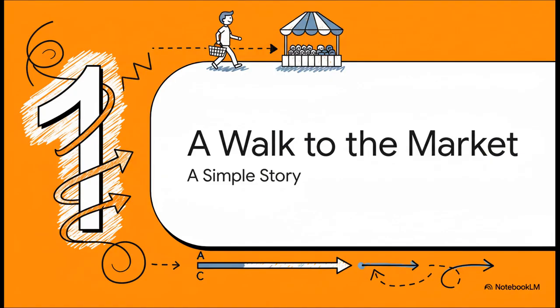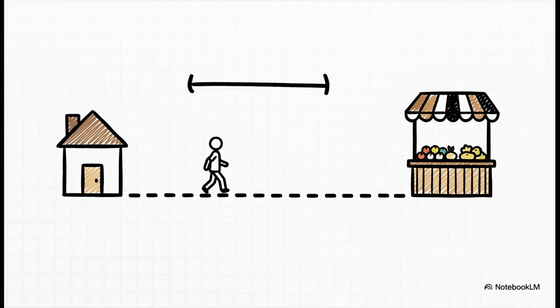To figure this out, we're not going to use complex equations. Not yet. We're just going to follow a really simple story. It's a scenario anyone can relate to, and it perfectly shows where the confusion comes from and, more importantly, how to clear it all up. So our story starts with a man walking from his home. His goal, a market that's 2.5 kilometers away, just down a perfectly straight road. A simple, straightforward trip from point A to point B.